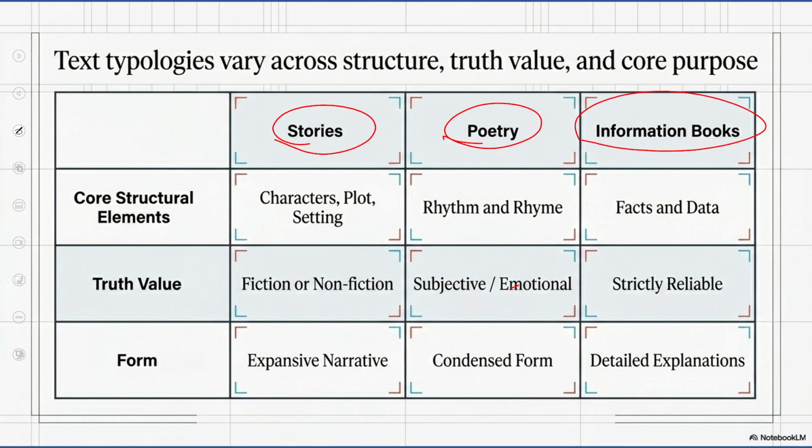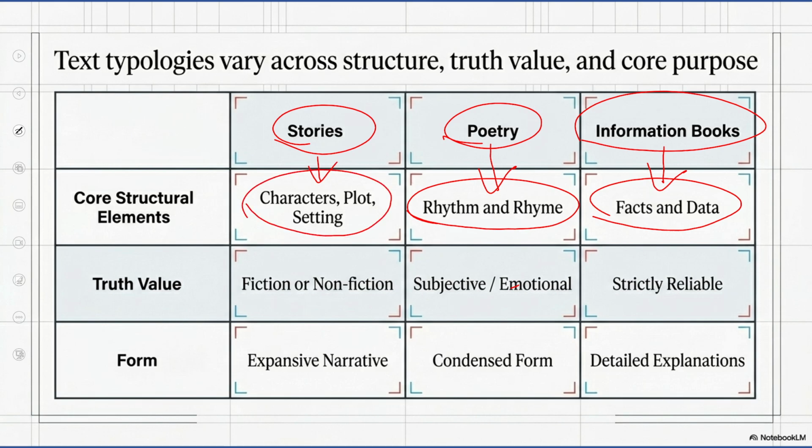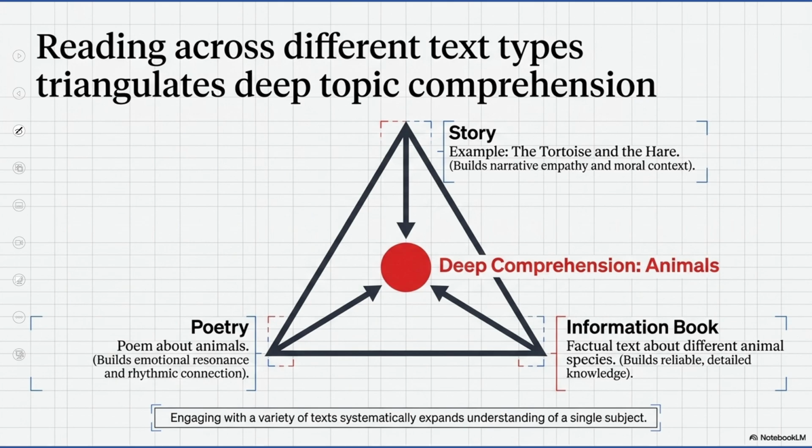The most important thing about informative text, it has facts and data. The most important thing about poetry, it has rhythm and rhyme. And stories, either fictional or not fictional, have to have characters, plot, and setting. So this is what we have learned in the slide so far.